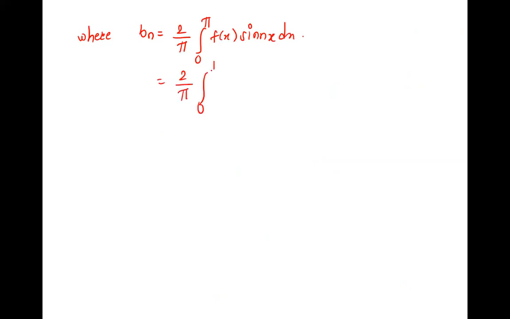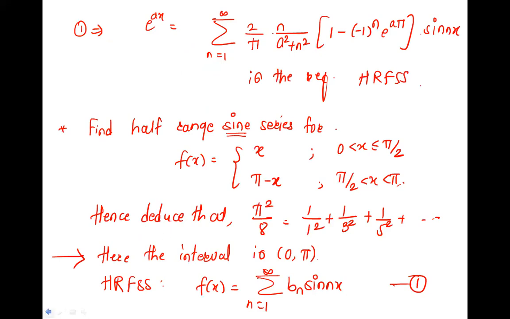where bn is defined as 2 by pi integral 0 to pi of f of x into sin nx dx. Correct. Now we put the values in it. So 2 by pi, 0 to pi, f of x is... What is f of x in 0 to pi? Let me show you. What is f of x in 0 to pi?